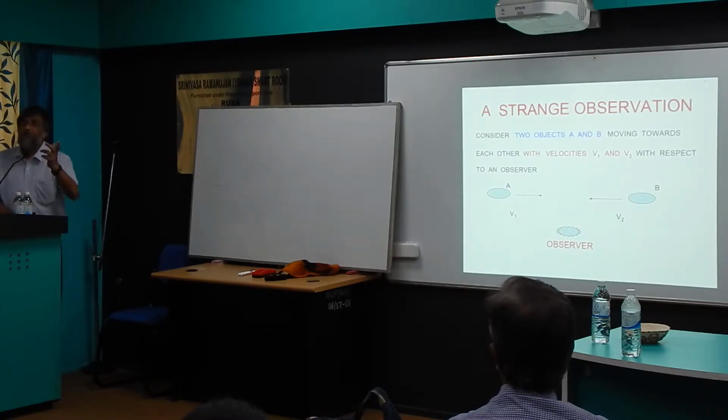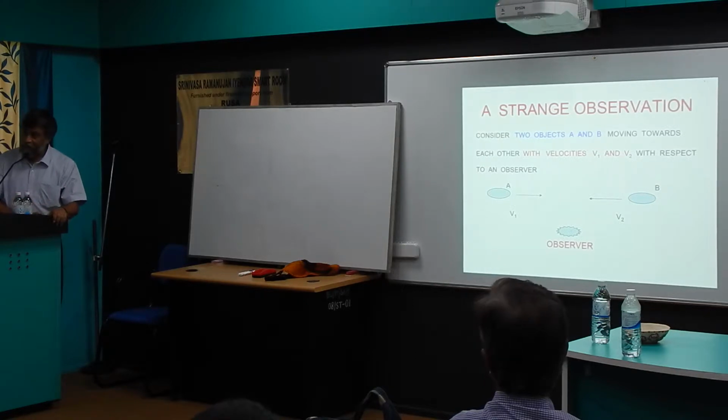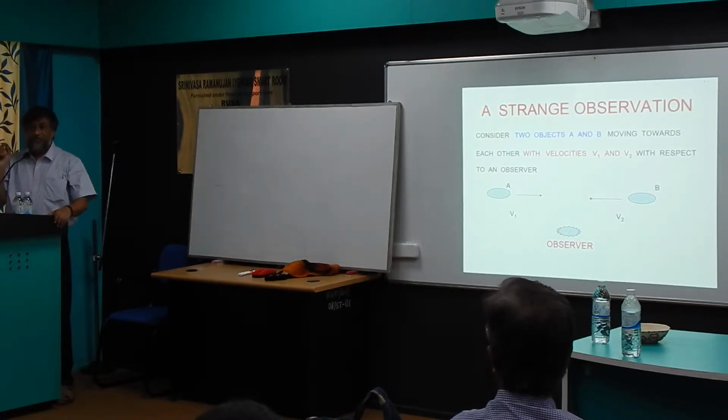What if the time flows differently? If the time of this observer and the time of A are different, then since speed is distance by time, if the time interval changes, the denominator changes, and it is possible that the sum will still be c.